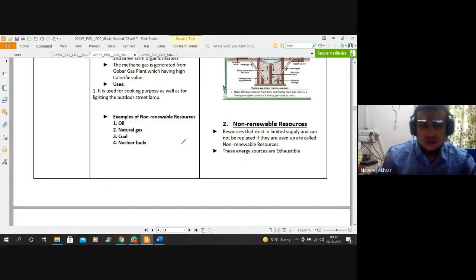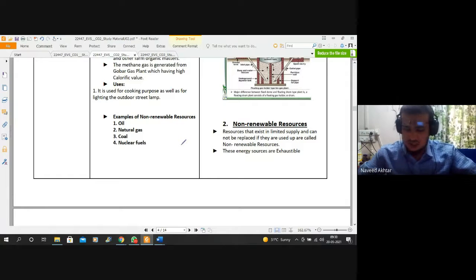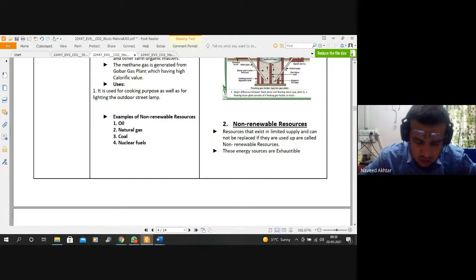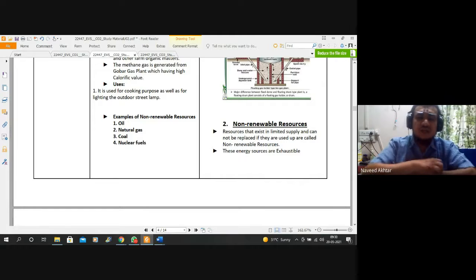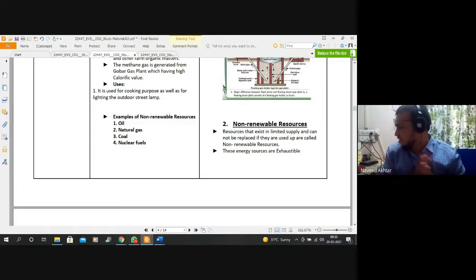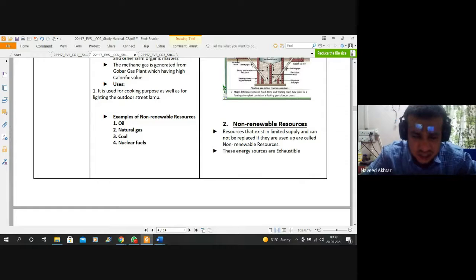So in unit number 2, we have seen all this about energy resources, types of energy resources, also renewable, non-renewable, and also conventional and non-conventional. These non-renewable energy sources we have been using for many years and many decades; you can say they are the conventional energy sources.